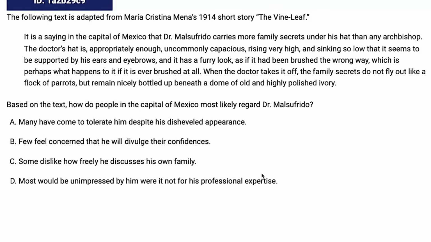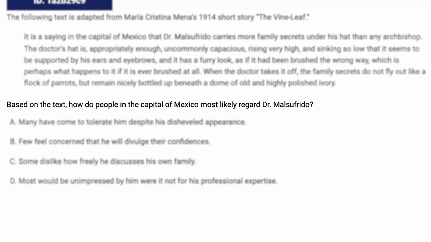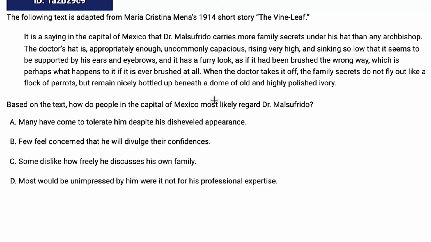Let's look at another hard one here. Another hard one that has some fiction in it, right? So try to remember what we said about fiction in the last one. Pause the video, try the QAPE strategy on your own first, but here we go. "Based on the text, how do people in the capital of Mexico most likely regard Dr. Malsafrido?" That's a cool name.